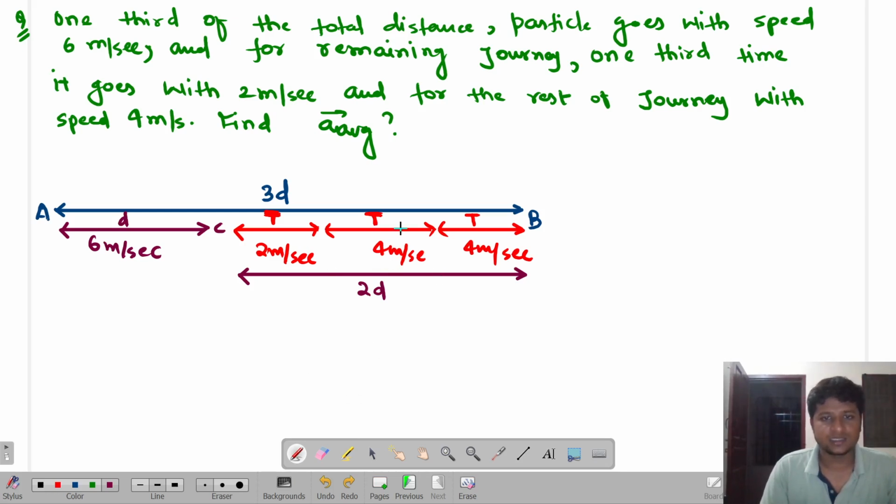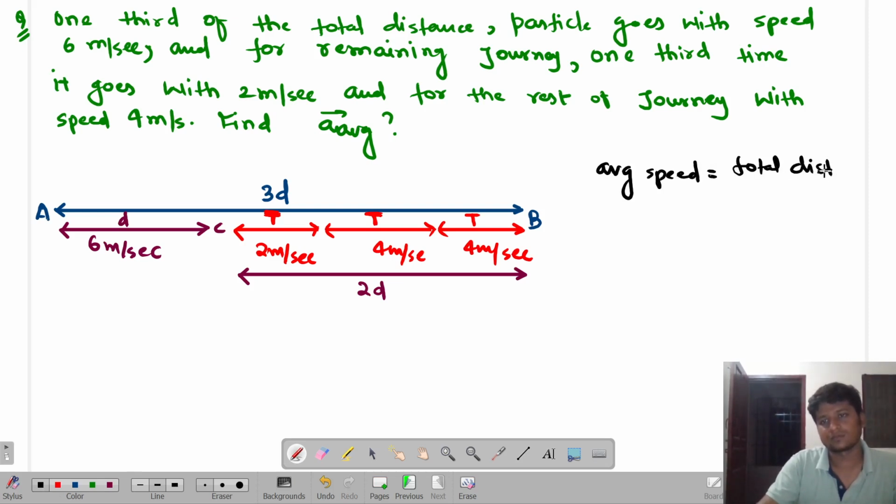Okay, and then in the other two times I travel with 4 meters per second and 4 meters per second. The question is: find the average speed. As you know, the formula of average speed is still the same. It is equal to total distance by total time taken. Got it or not? Average speed is what? Total distance by total time taken.